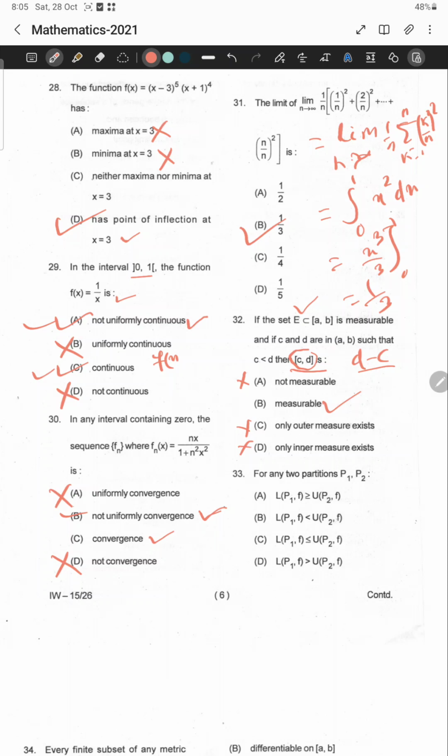Okay, let us move to question number 33. Given that for any two partitions P1 and P2, this is the Riemann lower sum and this is the Riemann upper sum. We know that the Riemann upper sum is always greater than or equal to the Riemann lower sum. It can be equal, for a constant function, where lower sum and upper sum are both equal. Sometimes the lower sum and upper sum may be the same for a constant function, so this cannot be true. This is not true. The Riemann upper sum is greater than or equal to the lower sum. This quantity is true. This is false.